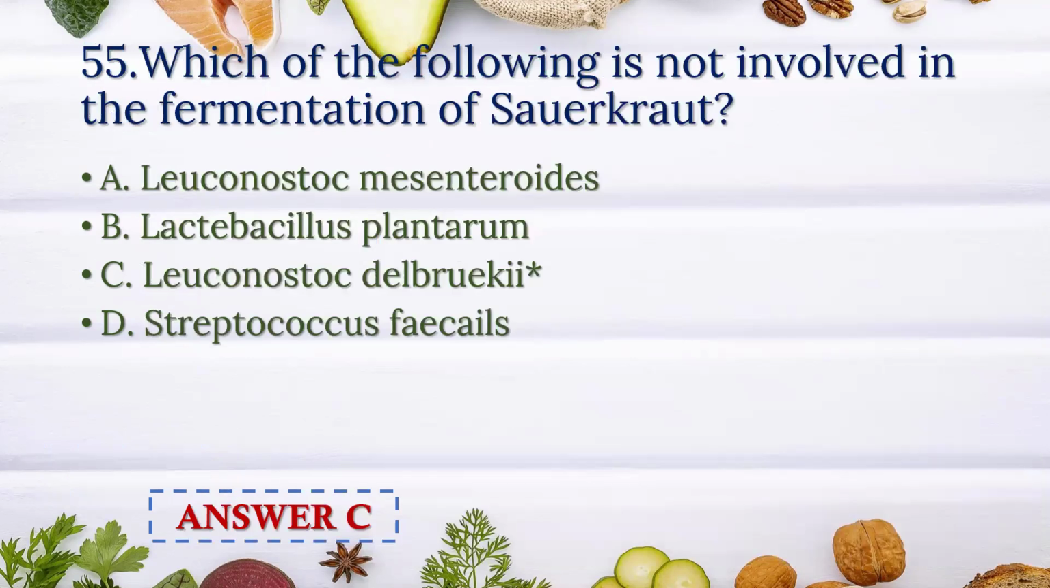Which of the following is not involved in the fermentation of sauerkraut? Leuconostoc mesenteroides, Lactobacillus plantarum, Leuconostoc delbrueckii, Streptococcus faecalis. And the answer is option C.